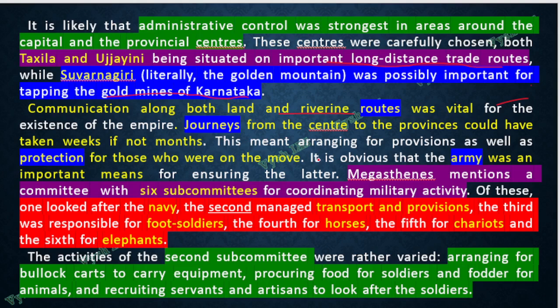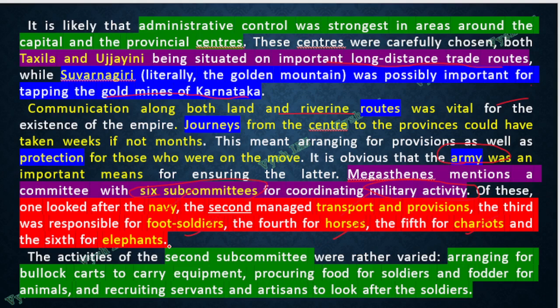So army, as I told, was very important. And there is another thing which Megasthenes mentions. They told there were 6 subcommittees for coordinating the military activity. So what are these committees for? First is for the navy, second is for transport and provision, third is for foot soldiers, fourth is for horses, fifth is for chariots, and sixth is for elephants.